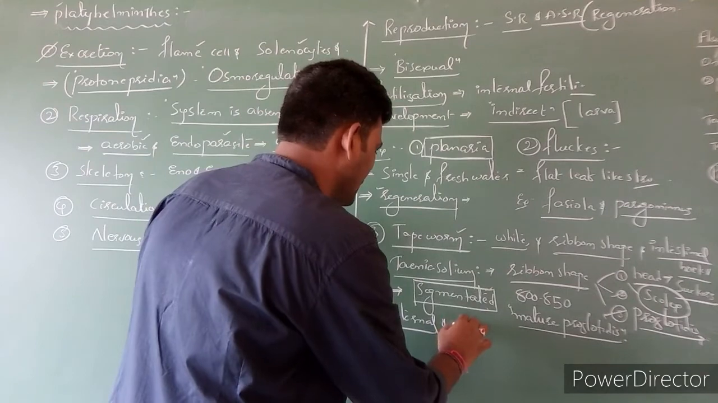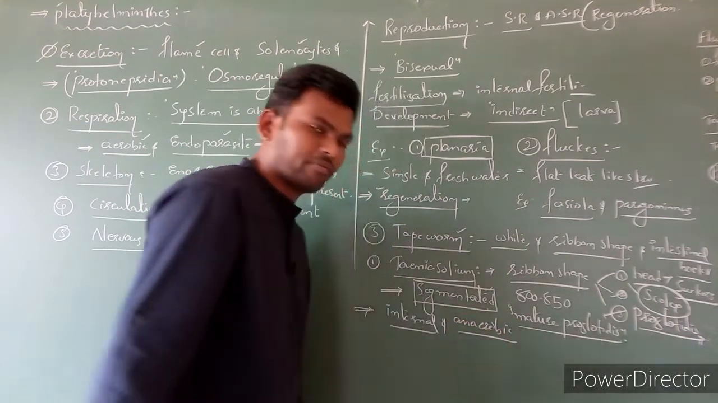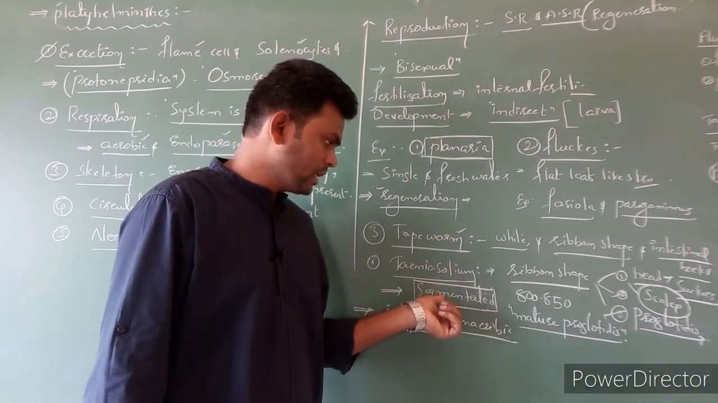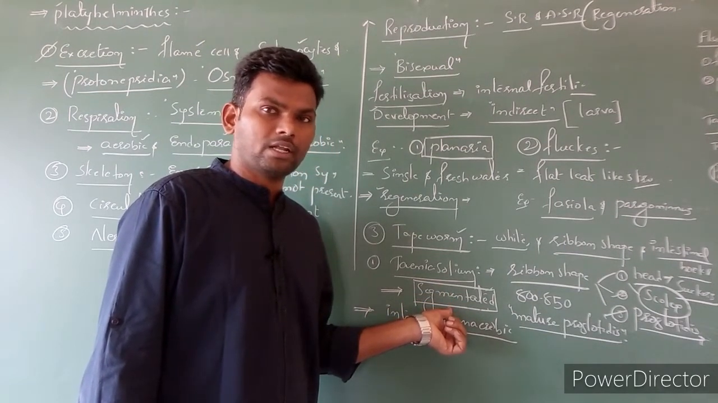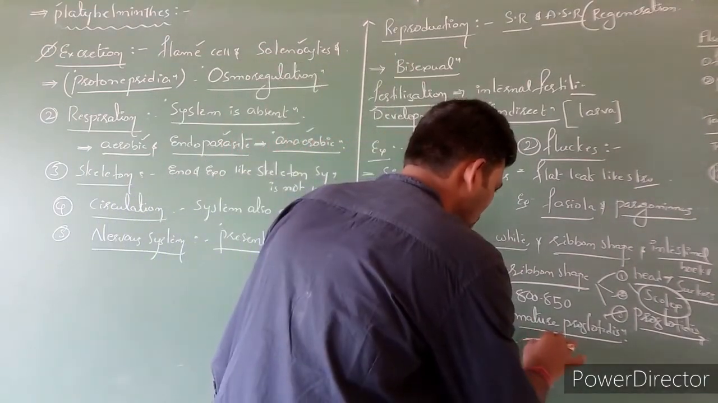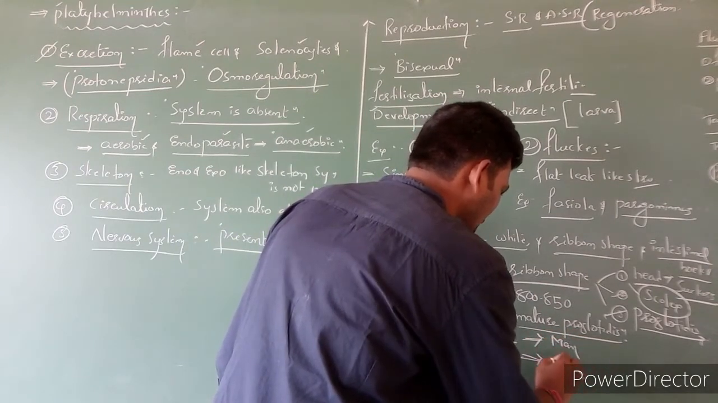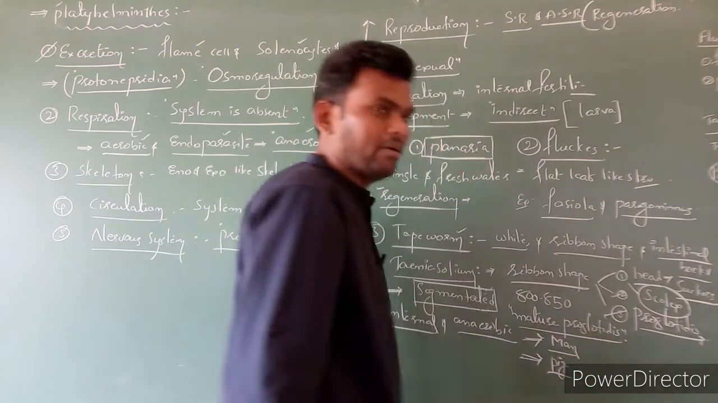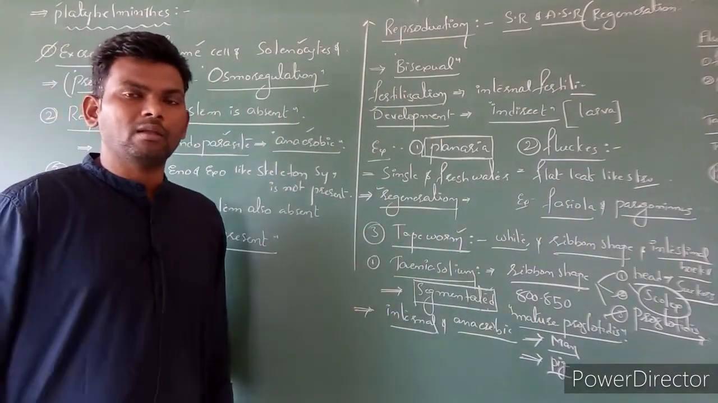Next, it performs anaerobic respiration. And the life cycle is completed on two hosts. Like Penicillium we discussed, primary host as well as secondary host. Here also in Taenia solium, the primary host is man, and the secondary host is pig. Clear? So this is some example regarding Platyhelminthes.